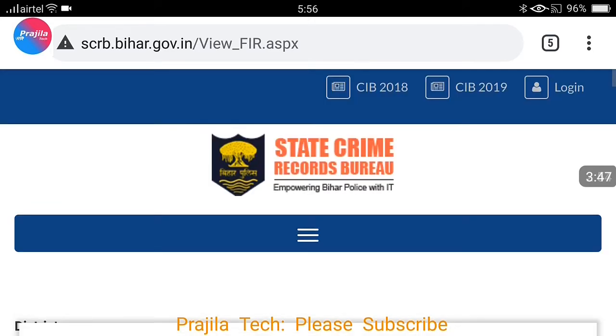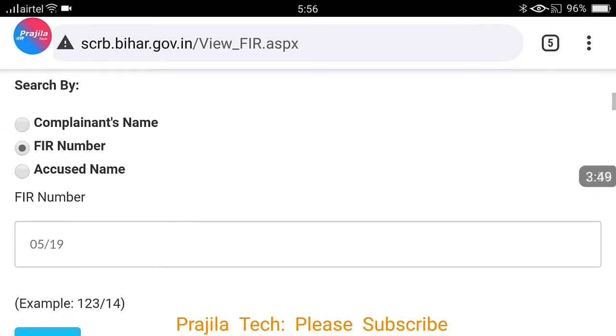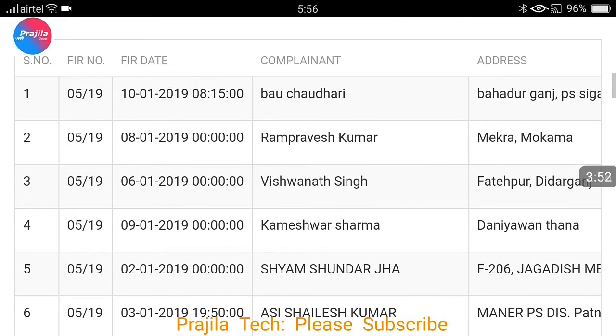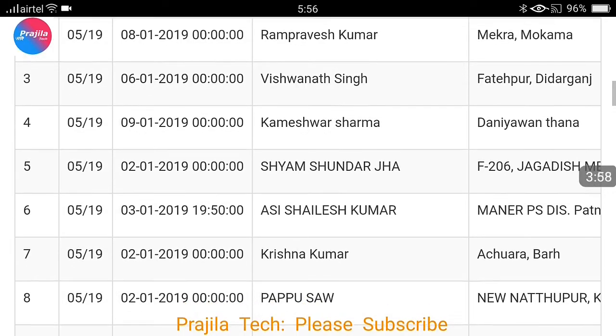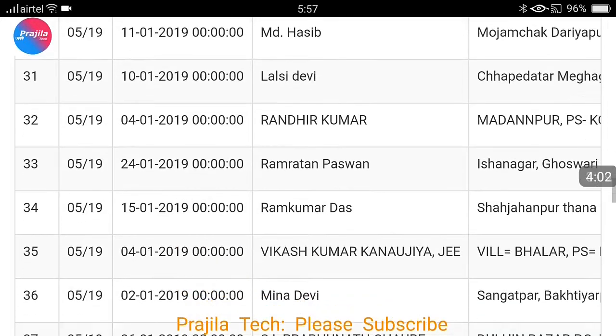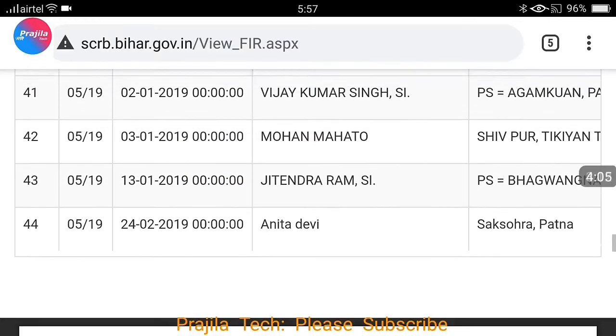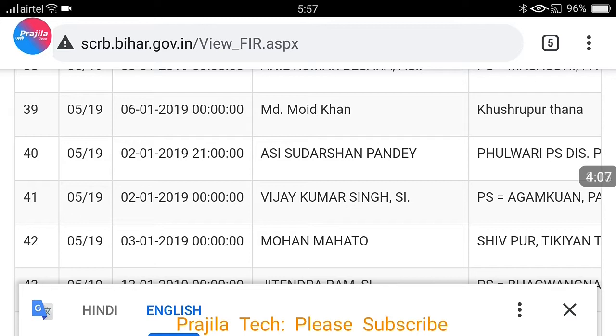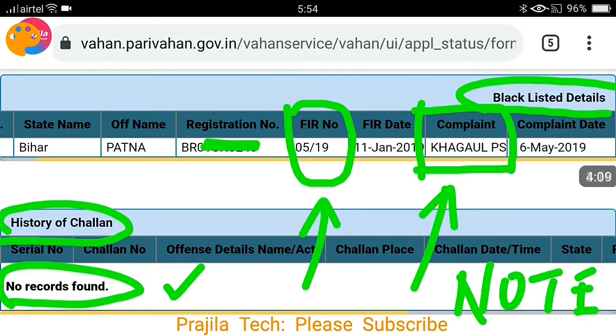Now the page has come up. This is Bihar government FIR status. You can see here there are a lot of FIRs with the same number. You can see here FIR number, and complainant name is there, who is the complainant. And if you scroll down, friends, now how will we make out which is the FIR we are looking for? For that, friends, you remember FIR was 519 and police station. It was Kagwal police station for us.